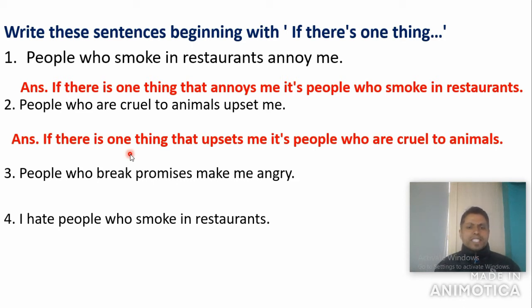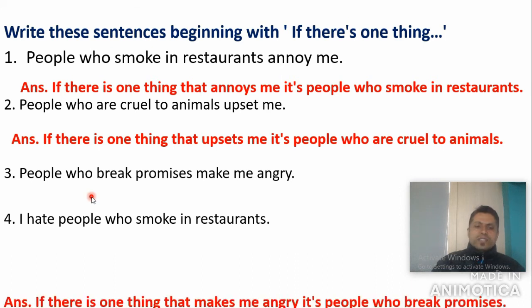People who break promises make me angry. Here also, look at the subject. The subject begins with "people". This is also a non-defining subject, not indicating a particular person. So we have to use structure number 1. Write with "if there is one thing". From the structure given: if there is one thing that makes me angry, it's people who break promises.